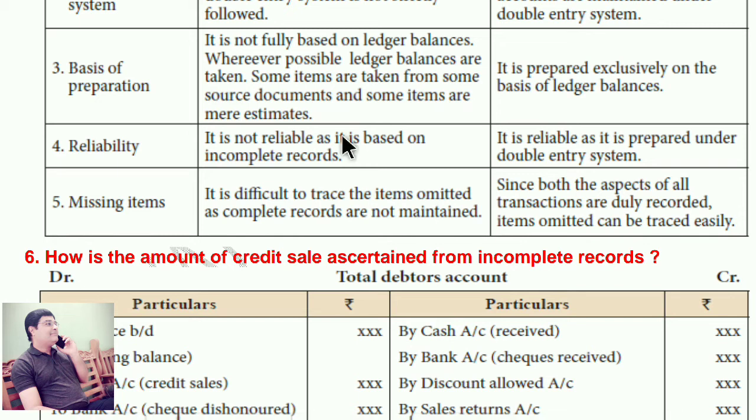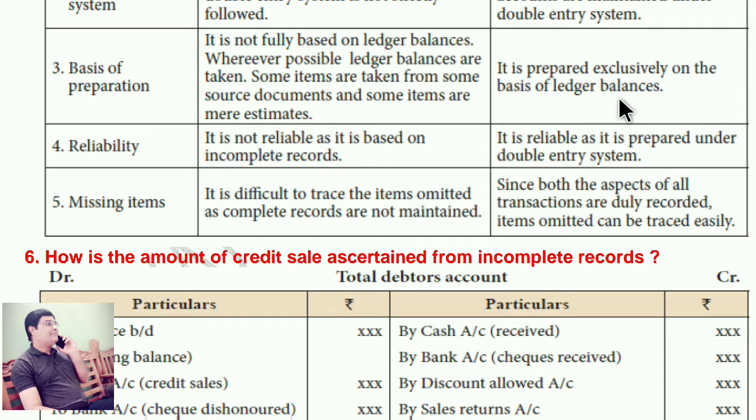It is not fully based on ledger balances. Wherever possible, ledger balances are taken. Some items are taken from some source documents and some items are mere estimates. It is prepared exclusively on the basis of ledger balances.